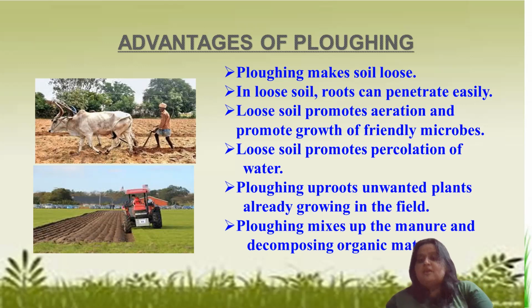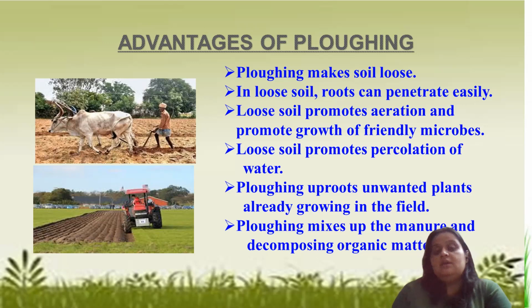Plowing mixes up the manures, or organic matter, or the fertilizers that we use. Sometimes we may need to add fertilizer or manure before sowing the seeds to make the soil texture better. So it also helps to mix up that manure so that nutrients can be mixed properly within the soil. That's why plowing is a very important step in cultivating the crop.